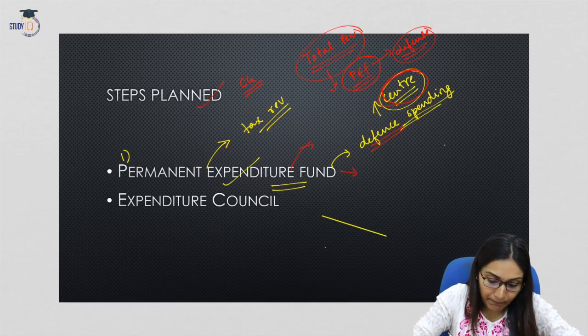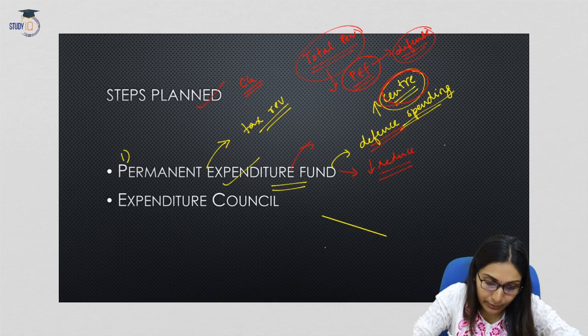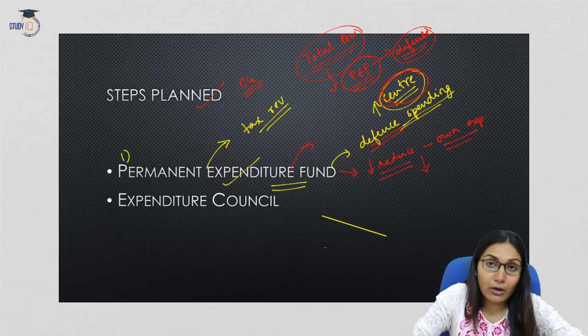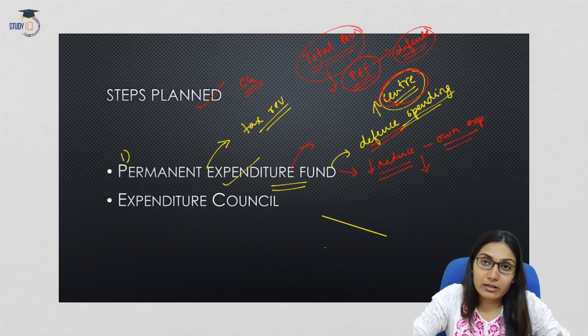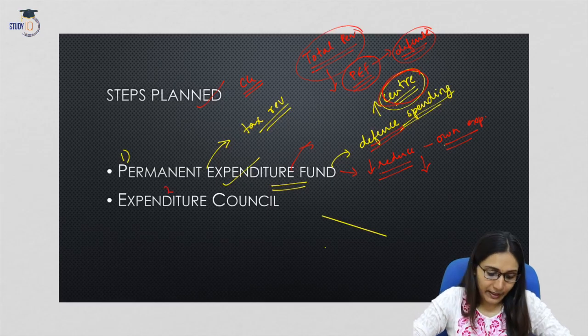Now, what will be the impact of this? The impact is that this will further reduce the tax revenues distributed to the state governments for their own expenditure. So this will again lead to loss of revenue for the state governments, and they will have to cut down their expenditure.